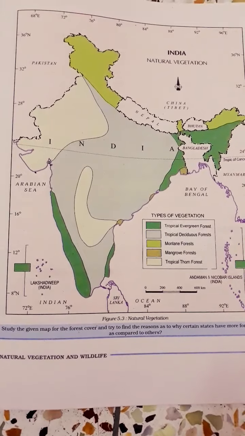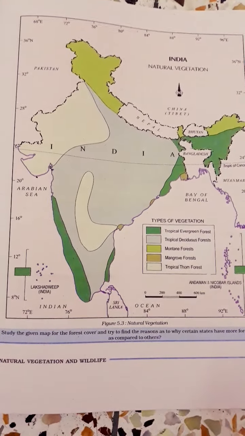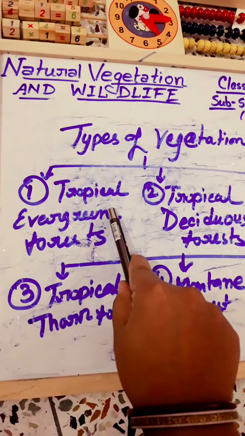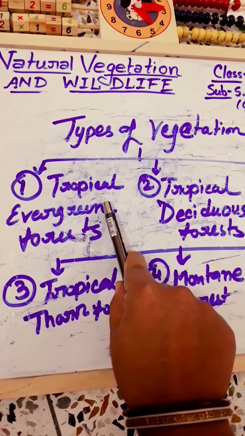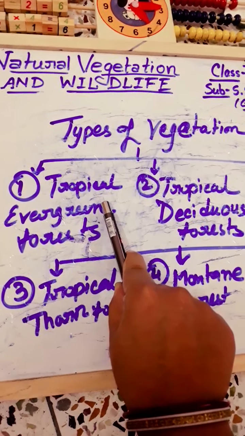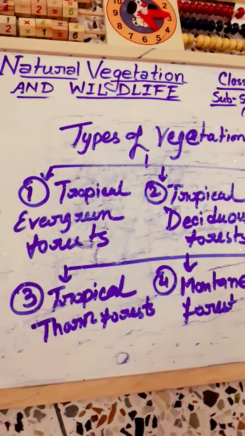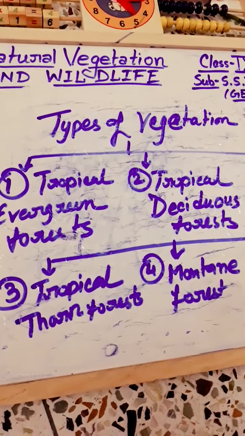This is a very important type of vegetation, the tropical evergreen forests. Some examples of tropical evergreen forest are ebony, mahogany, rosewood, rubber and cinchona. And the common animals found in these forests are lemur, deer, monkey and one-horned rhinoceros, etc.